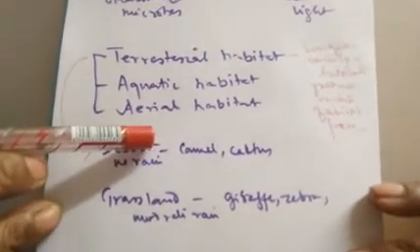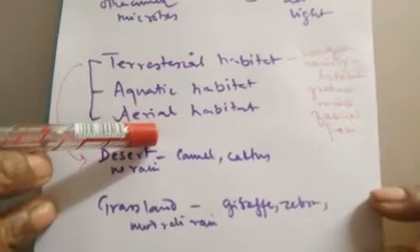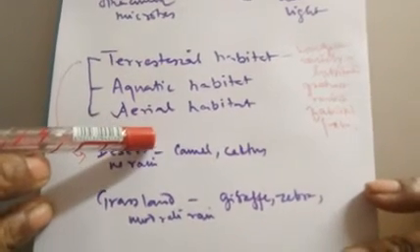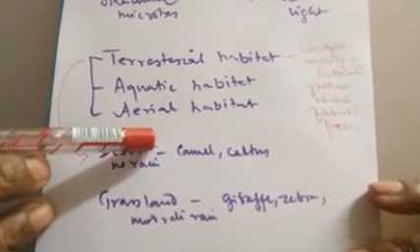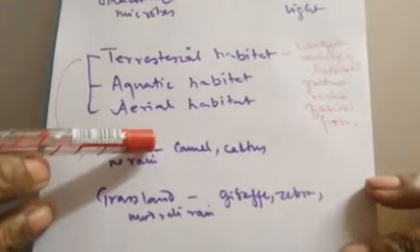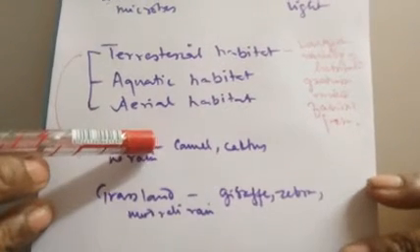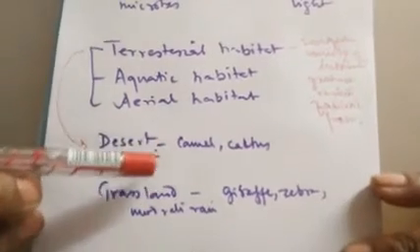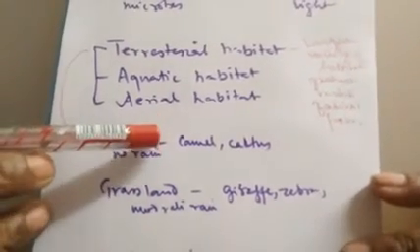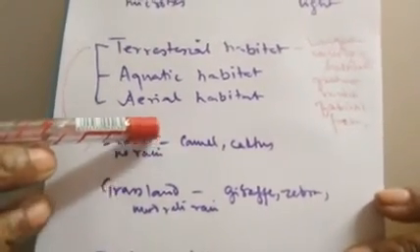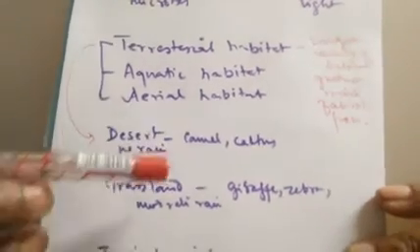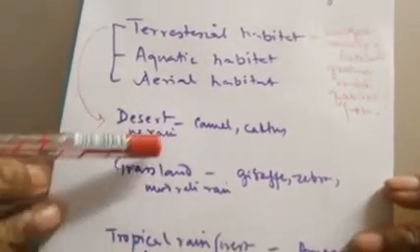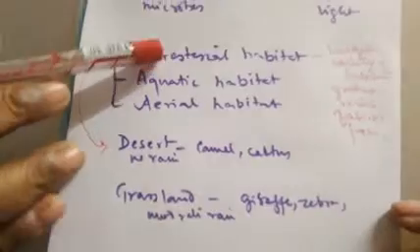And one is the aerial habitat. In aerial habitat, the organism does not live in that particular habitat, but they spend a large amount of time in this habitat. So that is called aerial habitat. So all these are the various habitats in which the organism remains. Now today we will discuss the terrestrial habitat.